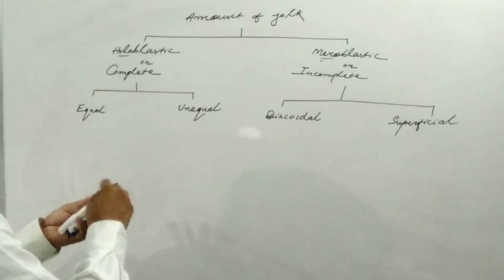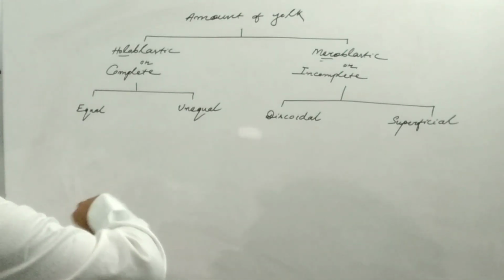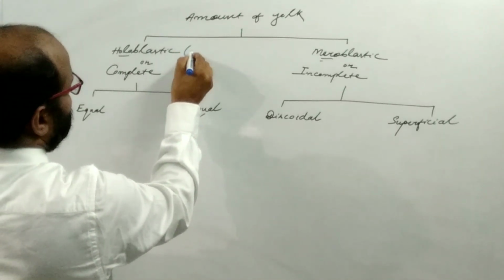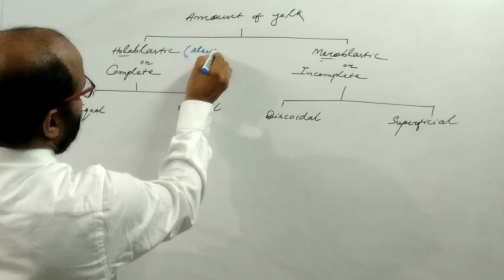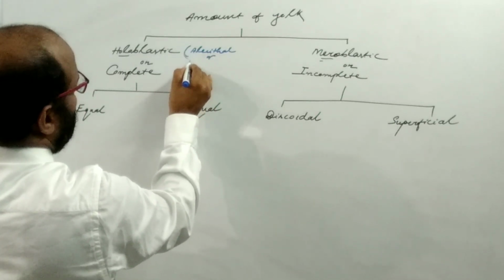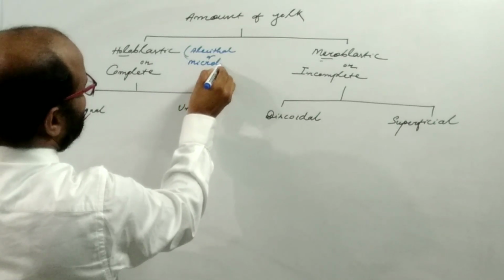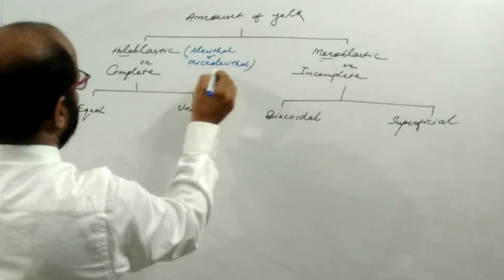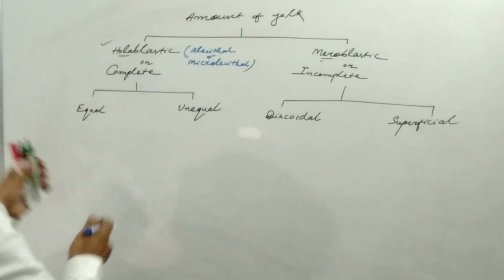So those eggs which are alecithal or microlecithal have the holoblastic cleavage.